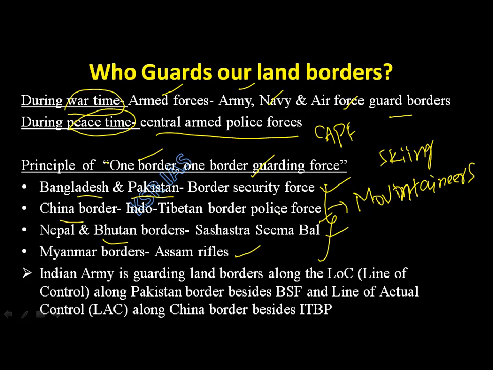So every border guarding force has one commander. If there are two or three border guarding forces on one border, it will lead to conflict. Like, whose command do I have to follow? There will be operational issues. But if there is only one border guarding force, it will be very easy. One will take the decision and we will follow. Understood? So that's why we have one border and one border guarding force.